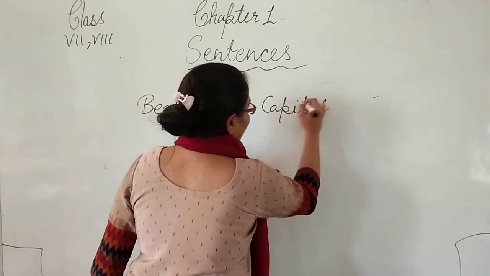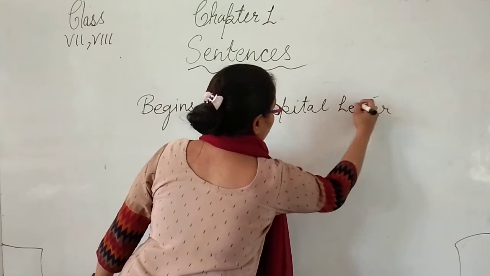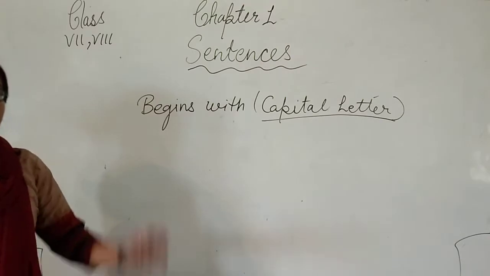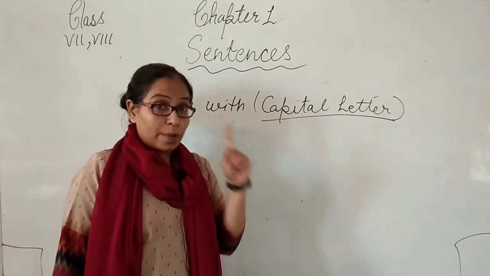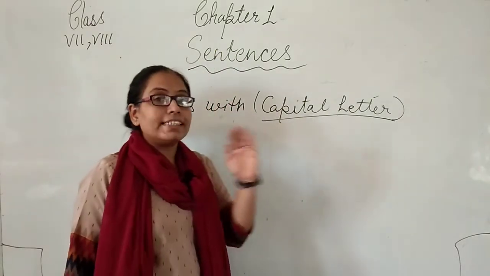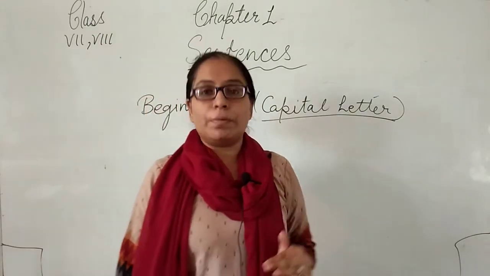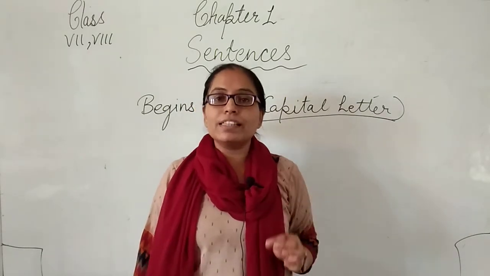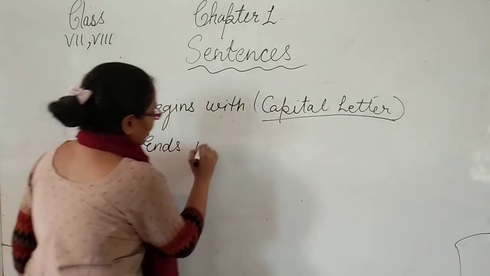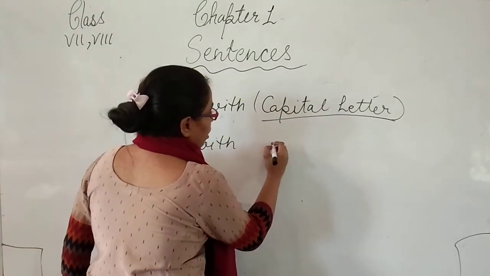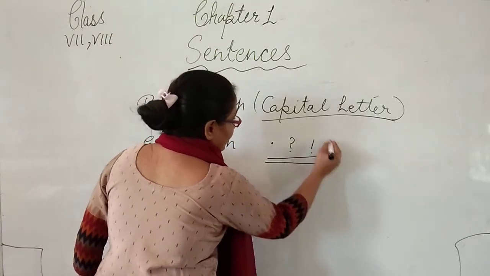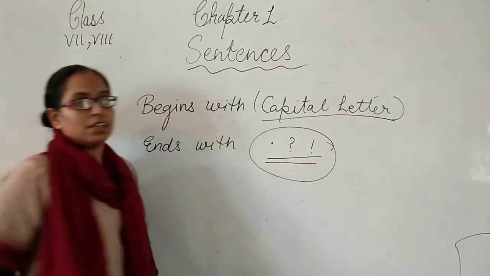Whenever we start any sentence after a punctuation mark, it always begins with a capital letter and ends with a full stop, question mark, or sometimes an exclamatory mark. These are all called punctuation marks.